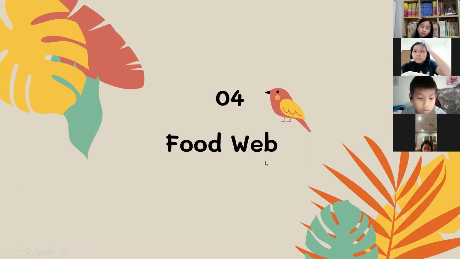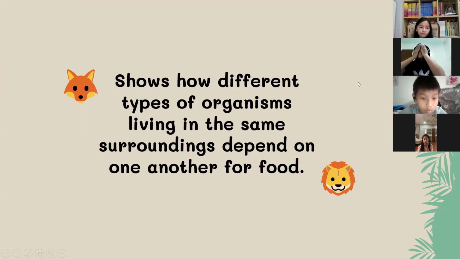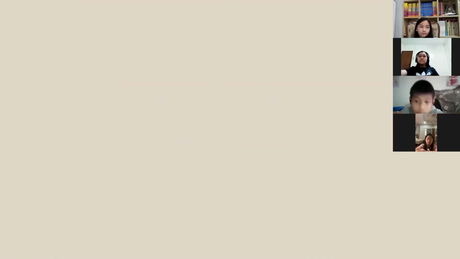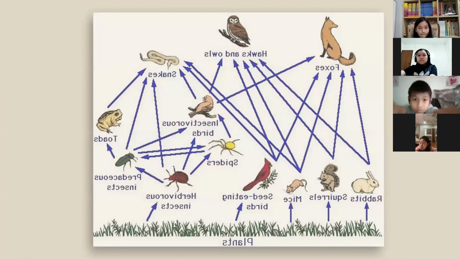Number 4, which is the last one. Food web. A food web shows how different types of organisms living in the same surroundings depend on one another for food. Example. Okay, here is a big example of a food web.